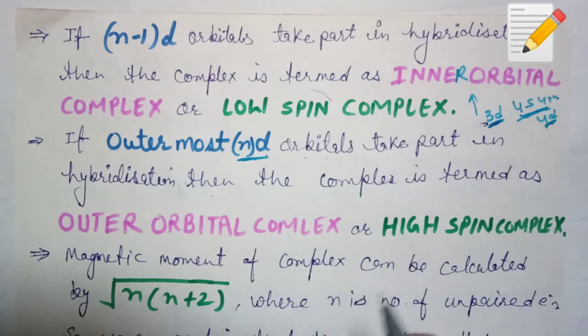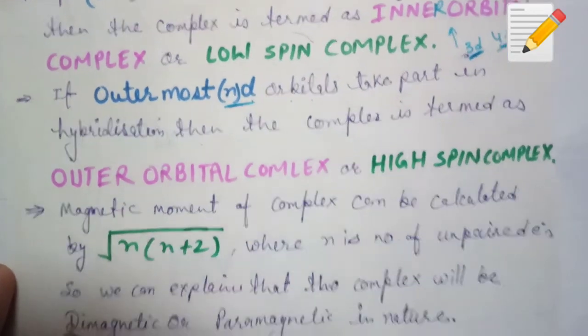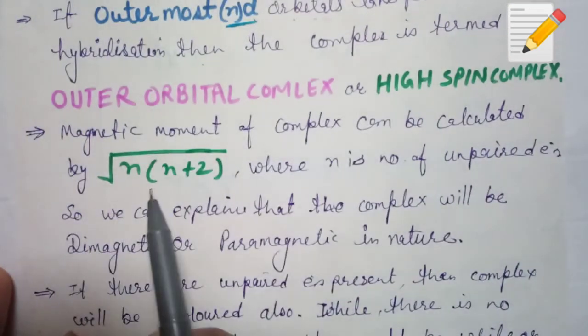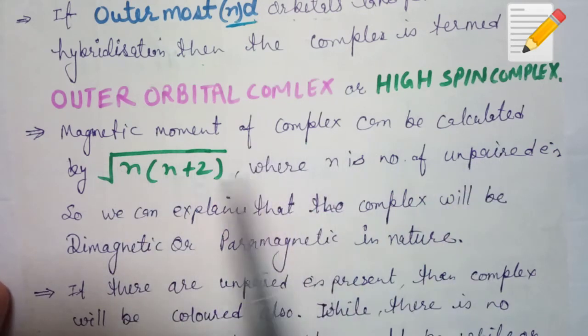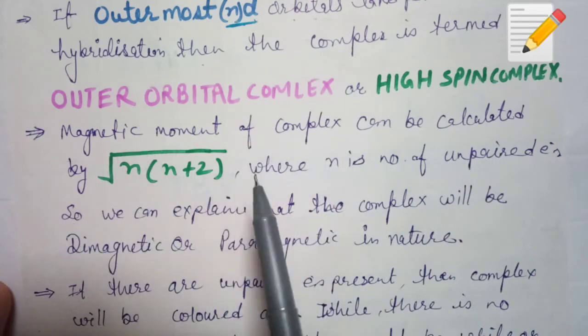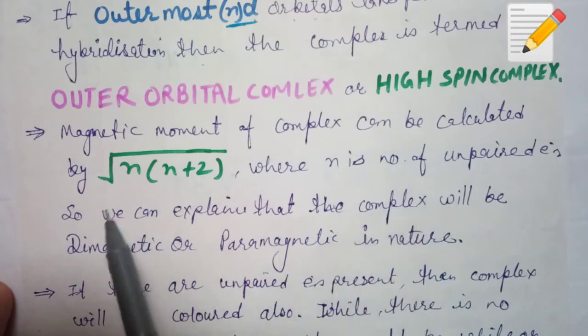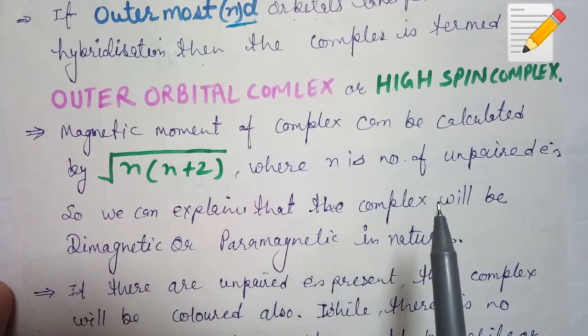Okay, now we can calculate the magnetic moment of the complexes by the number of unpaired electrons, as usual in Bohr magneton, by the formula square root of n into n plus 2. Magnetic moment of the complex can be calculated by square root of n into n plus 2, where n is the number of unpaired electrons. So we can explain whether the complex will be diamagnetic or paramagnetic in nature.